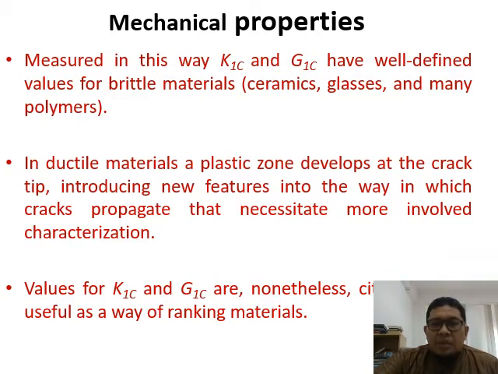In ductile materials, a plastic zone develops at the crack tip, introducing new features into the way in which the crack propagates that necessitate more involved characterizations. So the values for the fracture toughness and toughness are nonetheless cited and are useful as a way of ranking materials. You can use this information gained from the fracture toughness and toughness of each material.